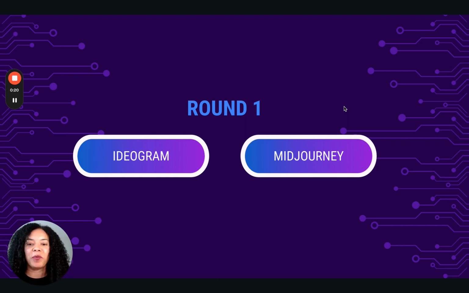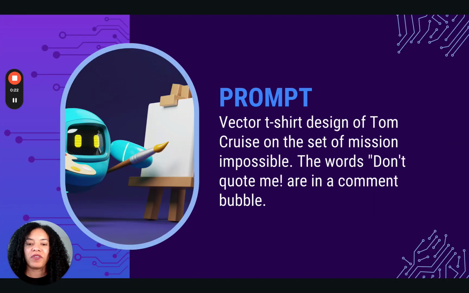Let's go, round one. The prompt I did was: vector t-shirt design of Tom Cruise on the set of Mission Impossible. The words "don't quote me" are in a comment bubble. Please understand, I realized while I was recording this earlier that I missed a quote, so some of the issues may be because of me, and I may need to do this one again. But for now, let's go with what we have.